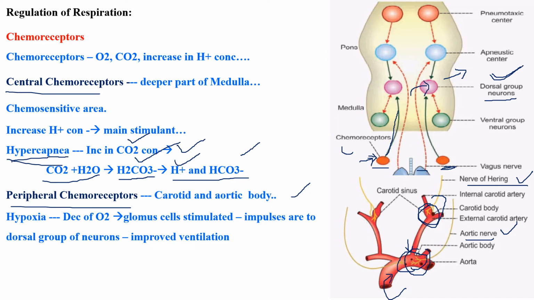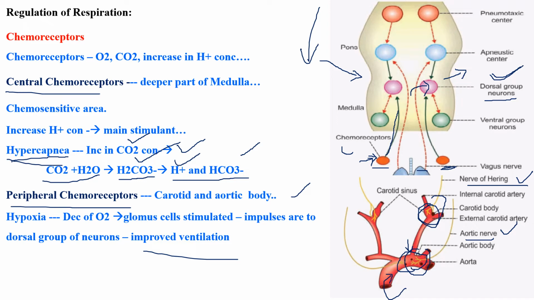This dorsal group of neurons works as an inspiratory center. So it will increase your prolonged ventilation. At the same time, it will also be involved in the depth of inspiration. So if you increase the depth of inspiration, the oxygen demand will be decreased. So it will produce improved ventilation.